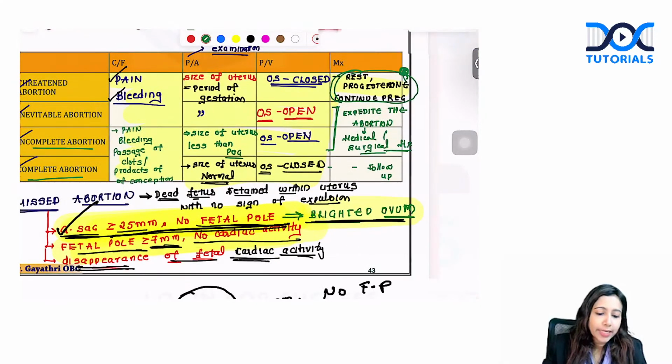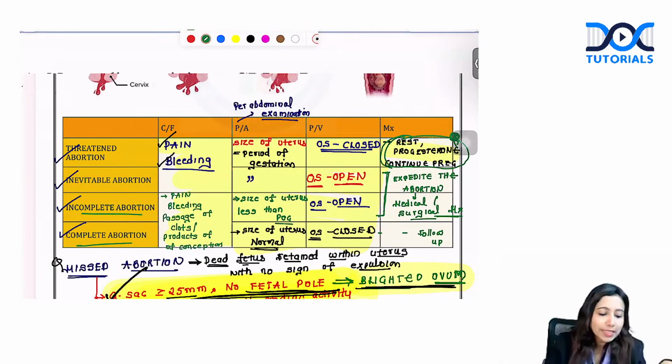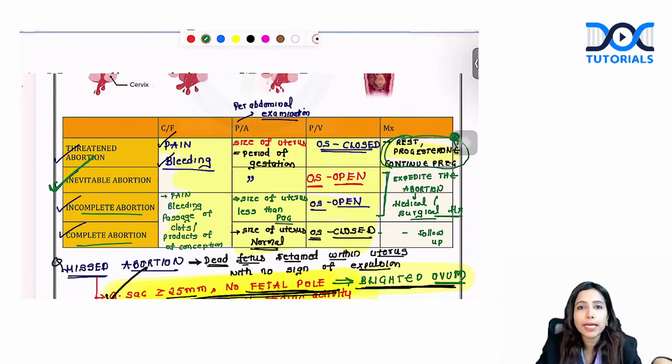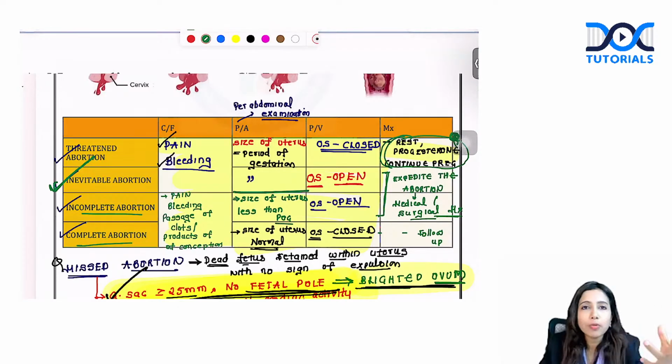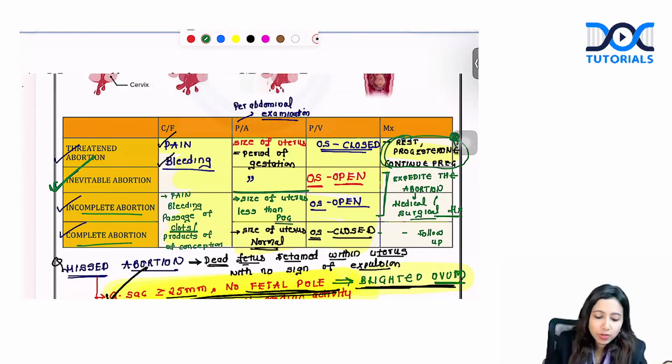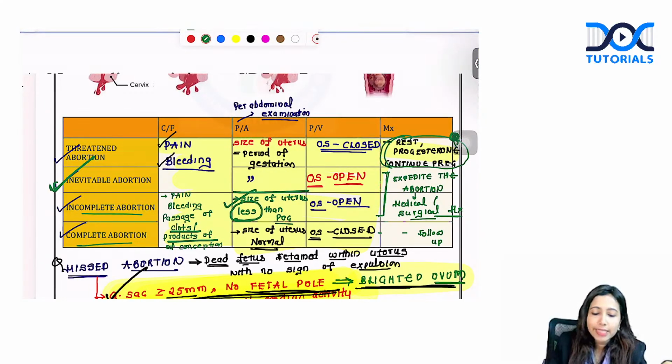About the other types of abortions, again, question might come from this. Threatened abortion, you will see that there is bleeding in the patient, but rest everything is okay. The os is closed, the size of uterus is normal. Whereas in inevitable abortion, you will notice that the os is open, the products have not been expelled till now. So the size of uterus is again corresponding to period of gestation. Incomplete abortion, already patient has history of passage of clots or products, as something has already gone out, size of uterus is less than the period of gestation and os will be open.